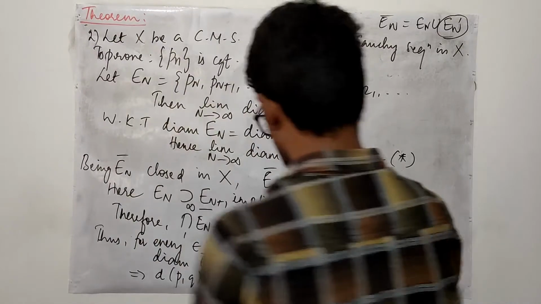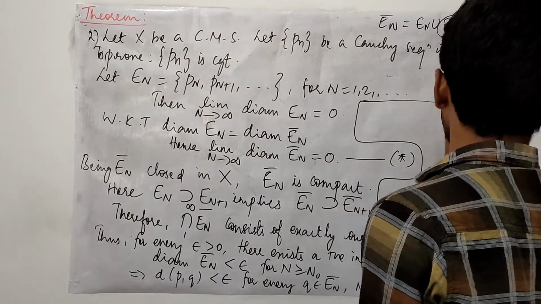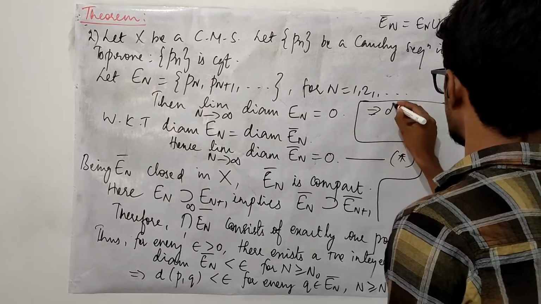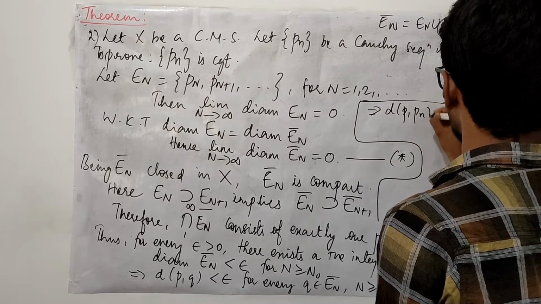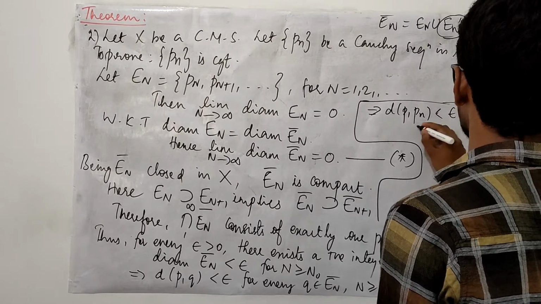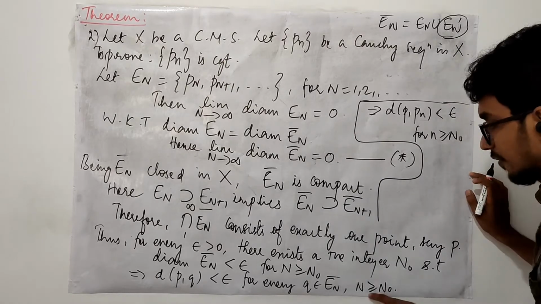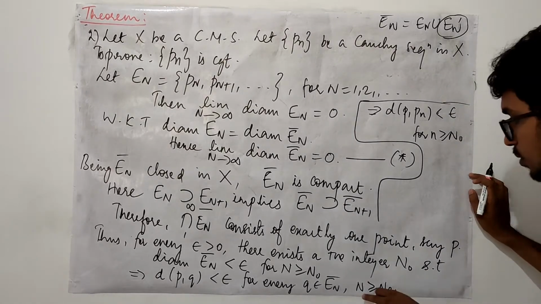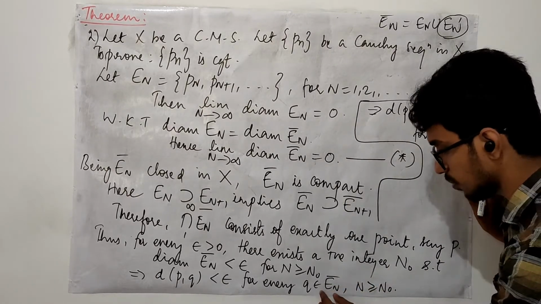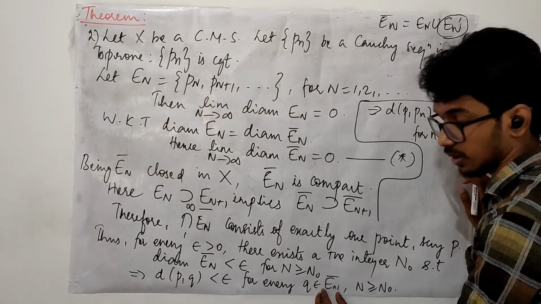Let me use the space. That implies d of P comma Pn is less than epsilon for n bigger than or equal to n naught. After this stage, this is going to be the case. All the points in En closure I am talking about.